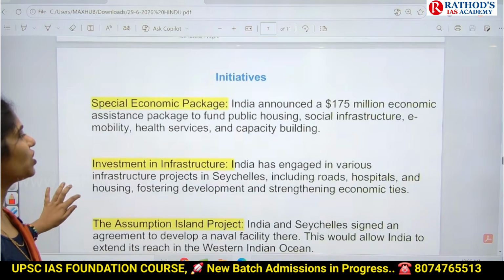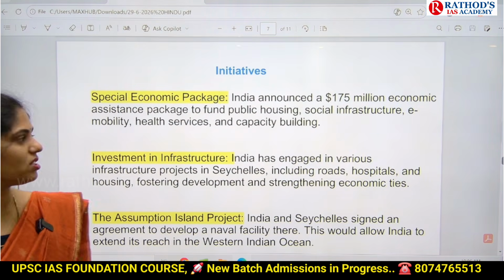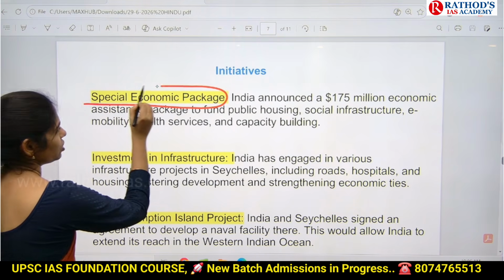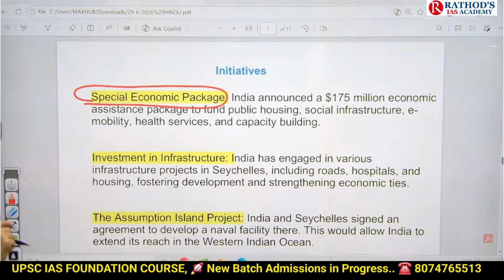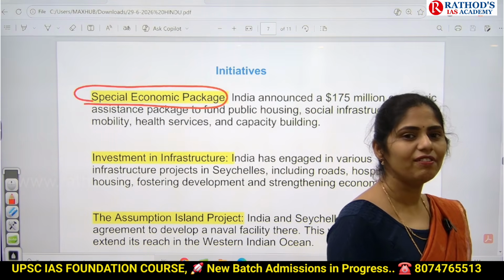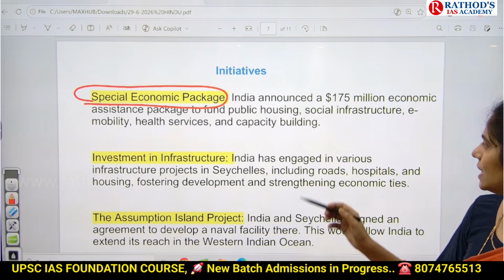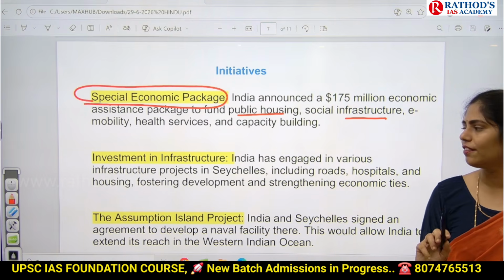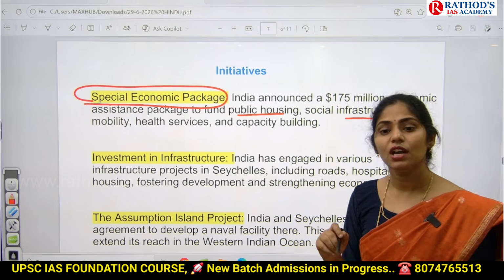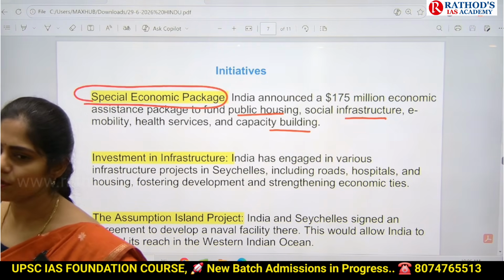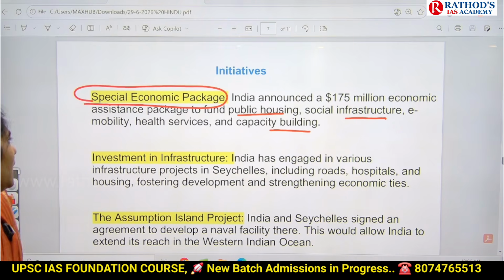Okay, what are the initiatives government is taking to improve bilateral relations? First one is government came up with special economic package. What is special economic package? Government will be giving some funds for development in Seychelles. That is related to increasing of housing, increasing of social infrastructure, e-mobility, providing of healthcare services and capacity building. For that, our government of India will be giving funds. That is called as special economic package.